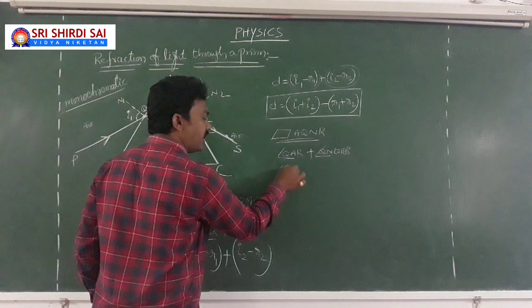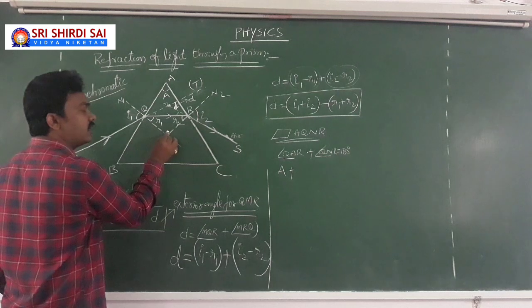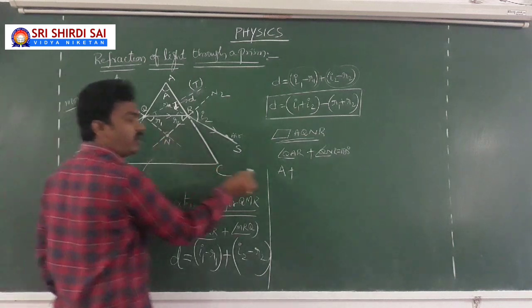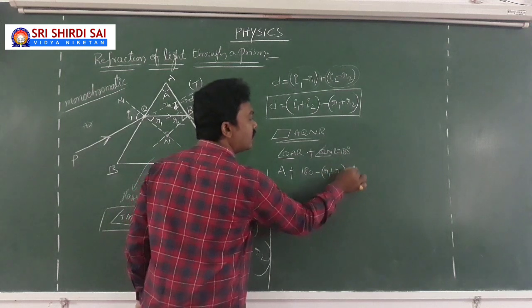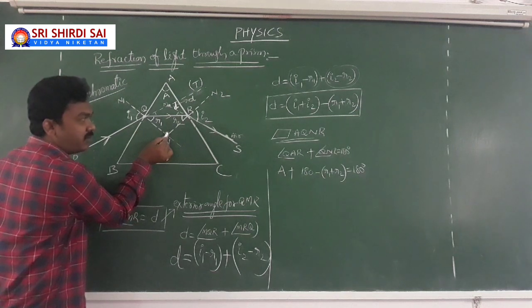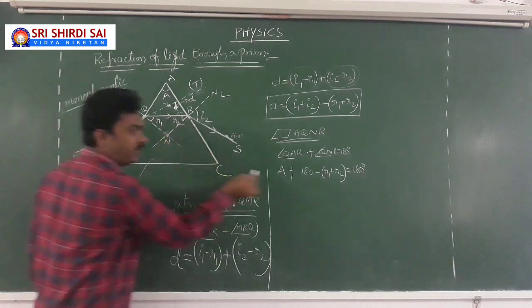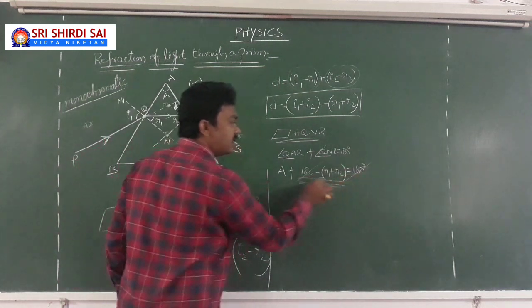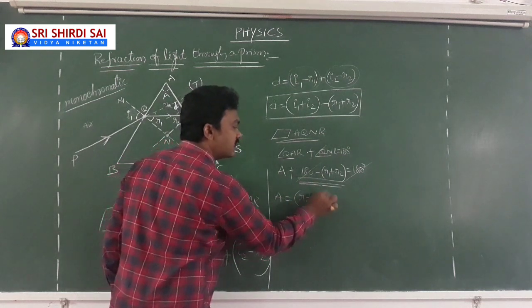Angle QAR is nothing but the angle of the prism. Angle QNR means this angle. In this triangle QNR, this is R1, this is R2, so the angle at N will be 180 minus (R1 plus R2), because QNR is a triangle. Hope you have understood. So this 180 gets cancelled here. Then take R1 plus R2 to that side, then minus becomes plus. So A is equal to R1 plus R2.